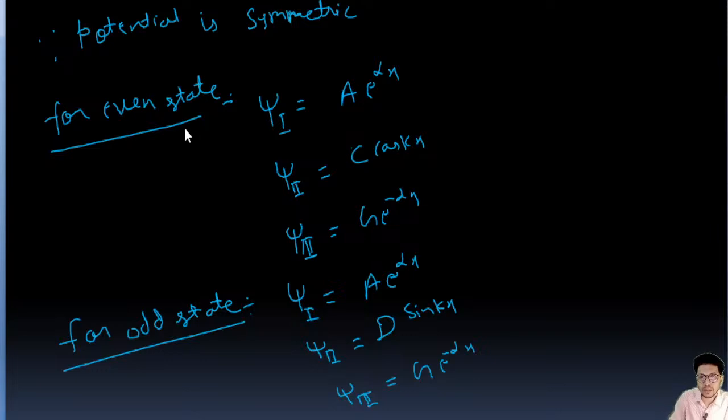So for region first, psi 1 equals A e to the power alpha x, and for region third, psi 3 equals G e to the power minus alpha x. For the odd state, psi 1 and psi 3 are the same, but psi 2 is D sin kx. These are for even and odd states, because this potential is symmetric.